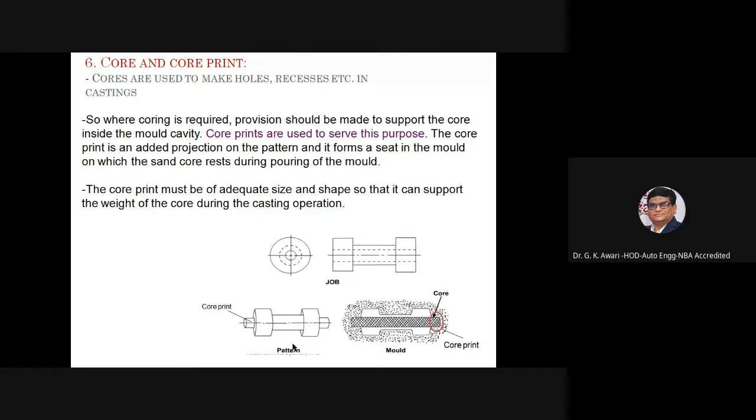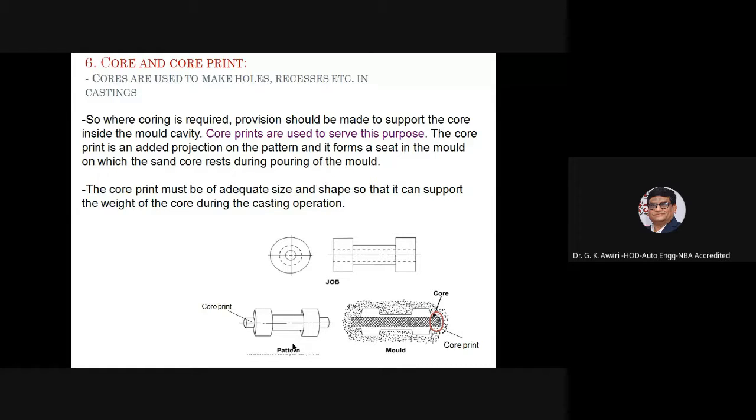Then core and the core print. So basically the function of the cores is to make holes, recesses, etc. in the casting. So where coring is required, provision should be made to support the core inside the mold cavity. Core prints are used to serve this purpose.